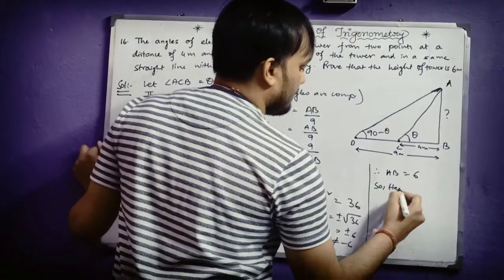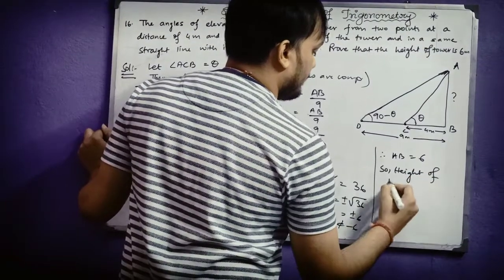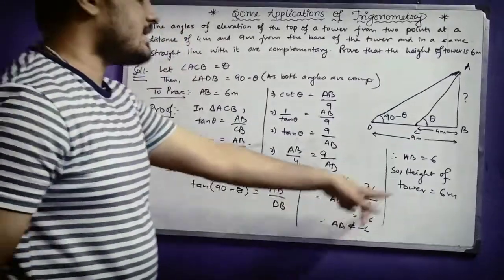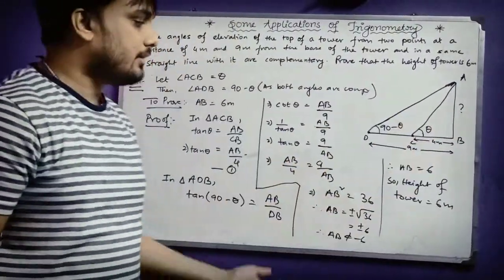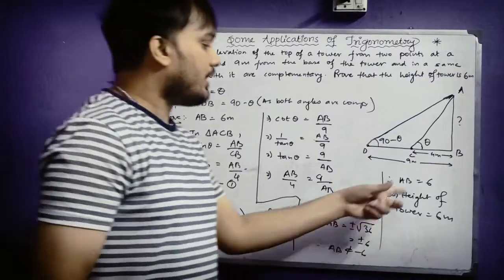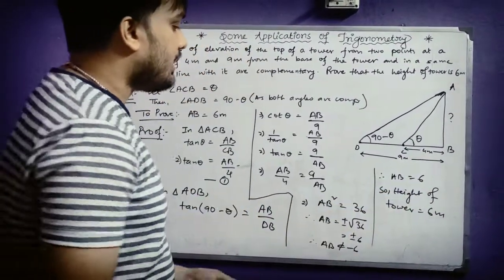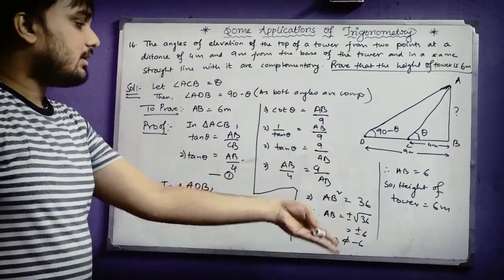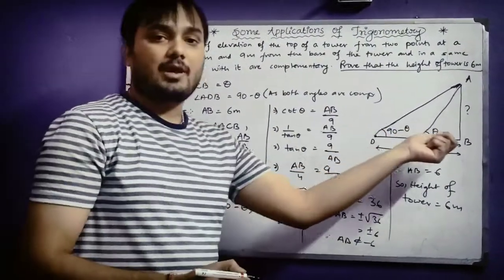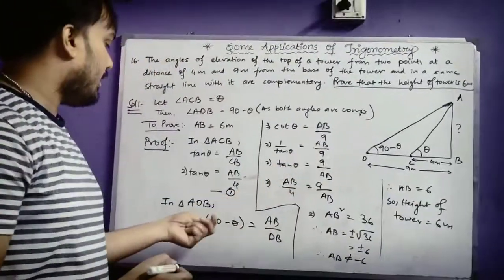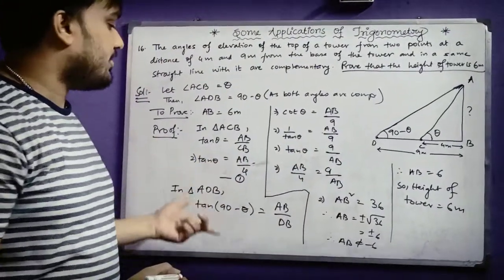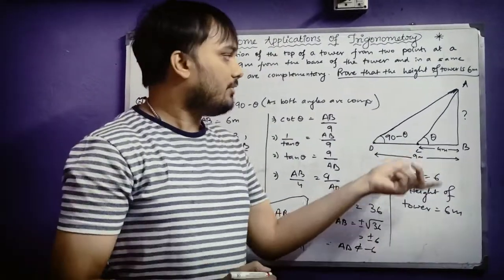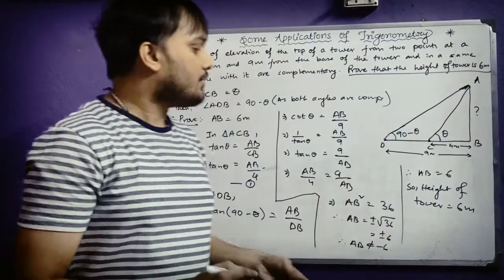So height of tower equals 6 meter. AB cannot be minus 6 because AB is a length and cannot be negative. So we have to take the positive value only. So AB is 6 and your height of the tower will be 6 meter, which you were asked to prove here. So we have already proved it. It's very easy. You just have to take both the triangles one by one. From the first triangle you will evaluate one parameter and substitute it in the other triangle, and you will eventually be able to prove what you are asked for. So this is the process.